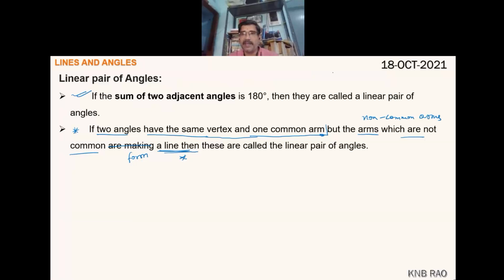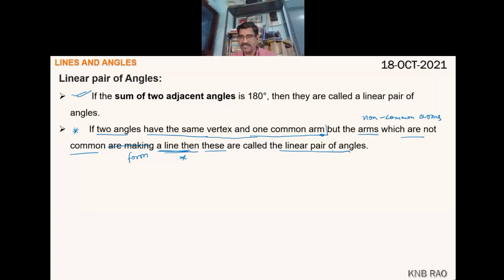So I can make this little variation in the bookish way of telling. If two angles have the same vertex and one common arm, but the non-common arms form a line, then these two angles are called a linear pair of angles. Is it clear?